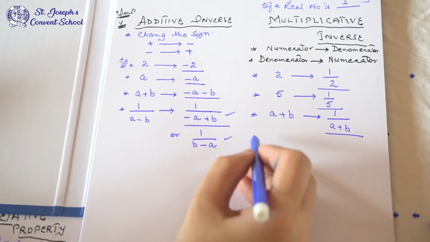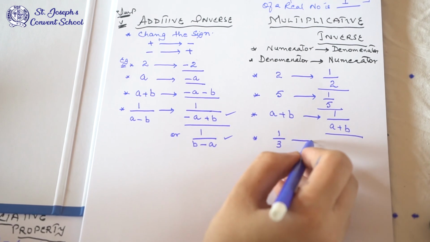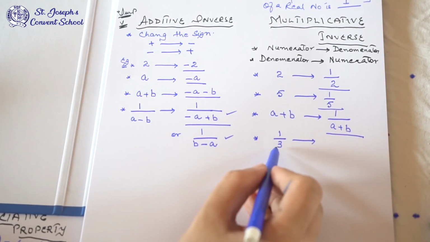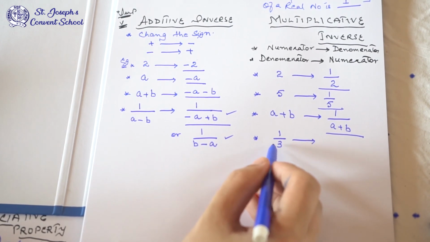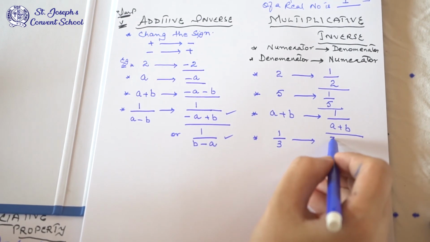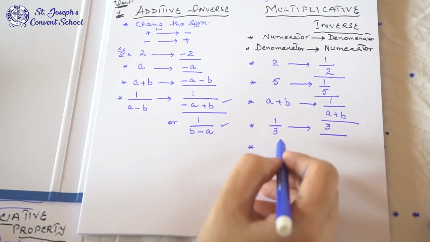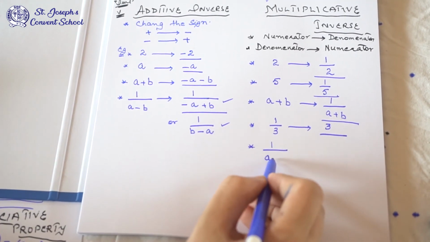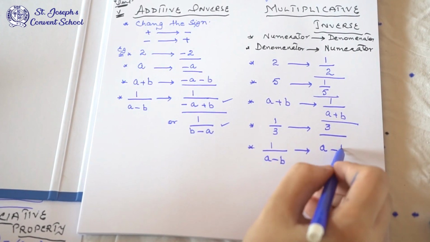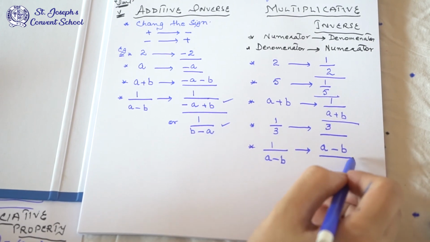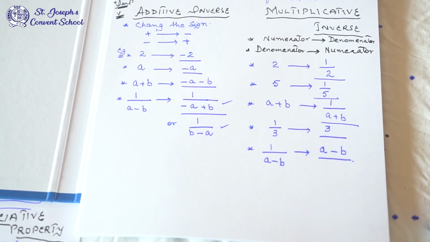Suppose it is given in fraction. Suppose it is given 1 upon 3. In the answer you will write the opposite. The question has 3 in the denominator, so in the answer you will change this denominator into numerator. So it will become 3 upon 1 or only 3. If it is given 1 upon A minus B, you will change it into A minus B upon 1 or only A minus B. So you have to change the numerator and denominator in this property. I hope you have understood.